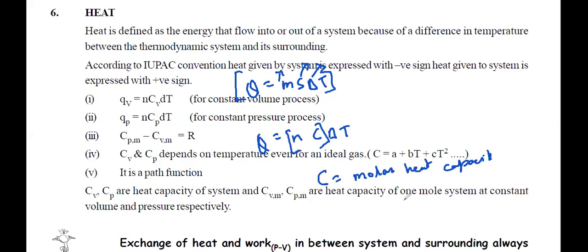Now this C dash is called just heat capacity. You got the difference? C is your heat capacity for 1 mole of any gas. C is heat capacity of only 1 mole of any gas, but C dash is the heat capacity of all the gas. Got it everyone?